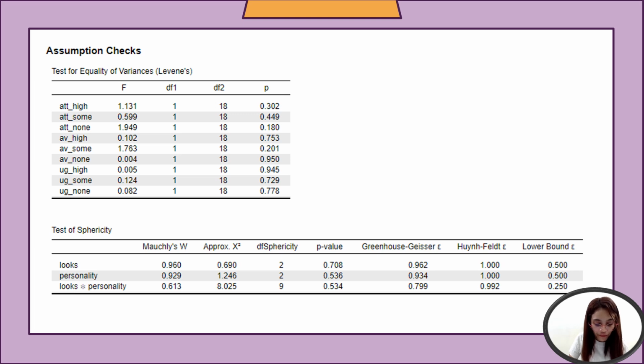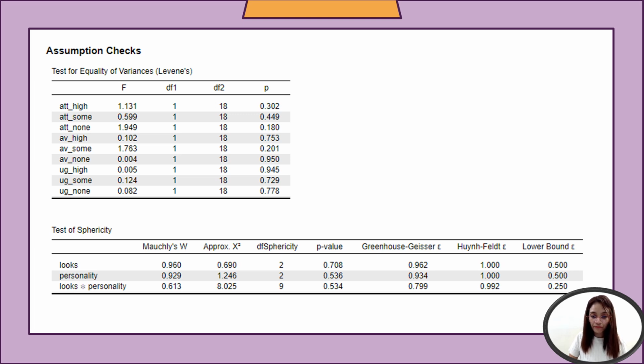you have there the Mauchly's W, a test statistic used to assess the assumption of sphericity. We have the chi-square, the approximate chi-square value, used to evaluate the significance of the Mauchly's W. Then the DF of the sphericity column, the p-value, Greenhouse-Geisser epsilon, a correction factor used to adjust degrees of freedom when sphericity is violated.